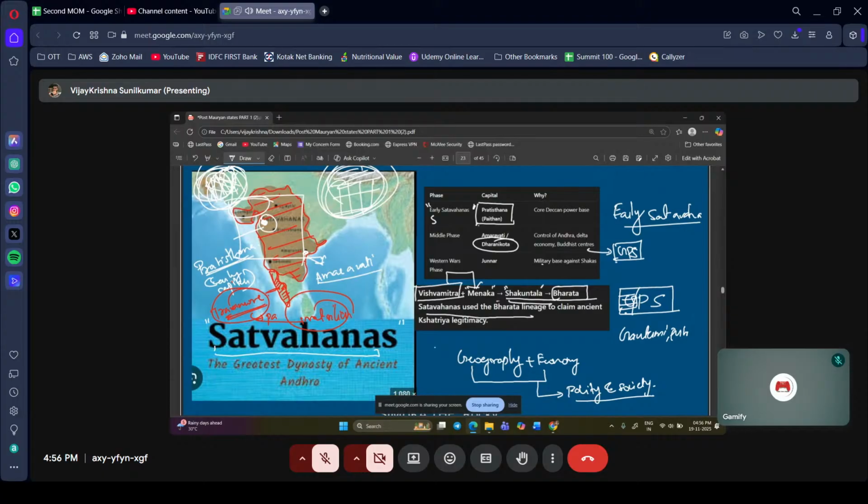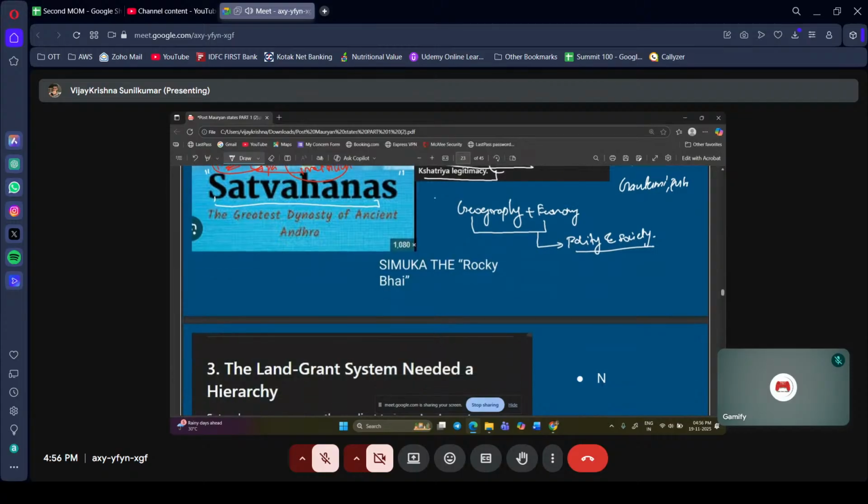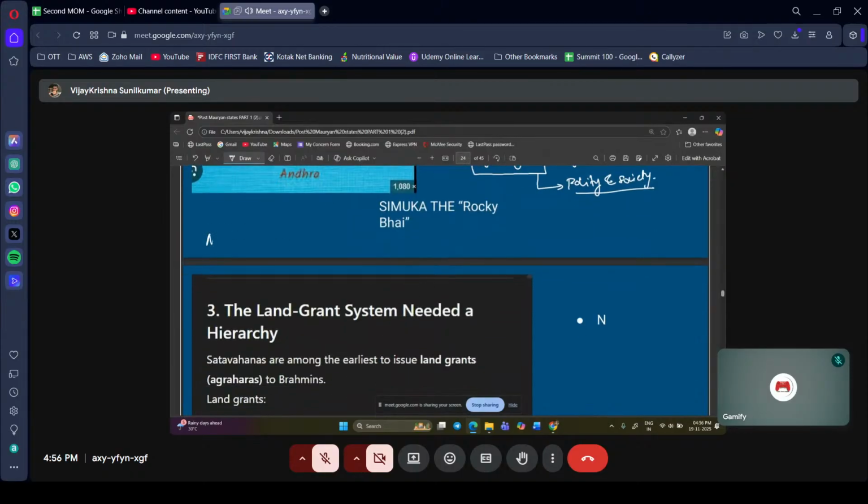Shatavahanas used the Bharata lineage to claim ancient Kshatriya legitimacy. I told you in the beginning itself, Mauryans were one of the greatest empires of that time. They were the patrons of Buddhism, Jainism, completely heterodox religions. Then came the guys like Shunga. They were against Buddhism. They started to promote Hinduism. Especially, it would be better if you say Brahmanism.